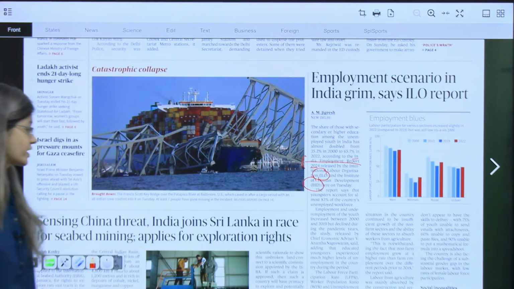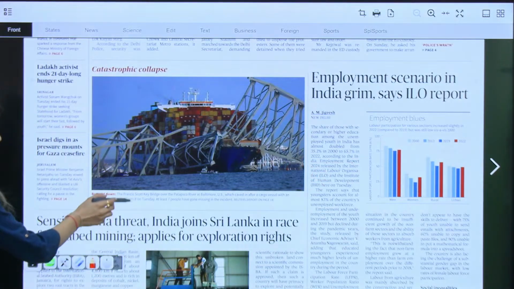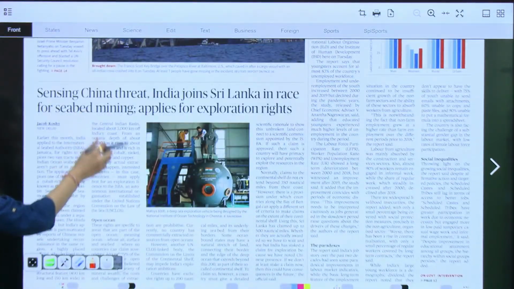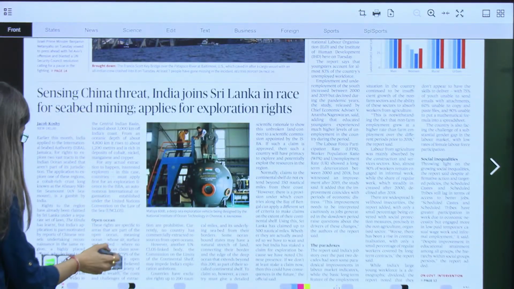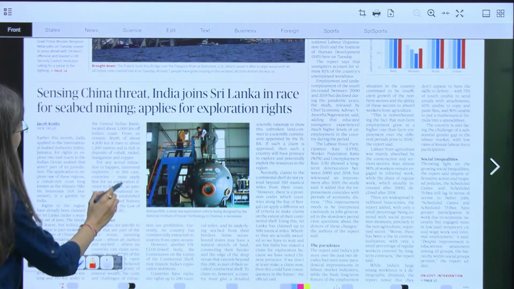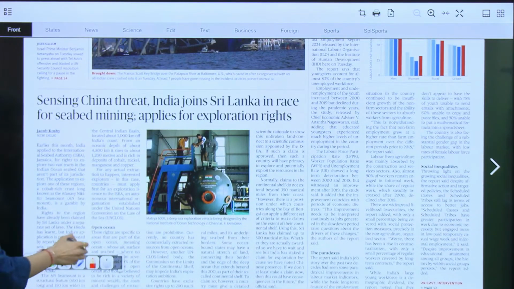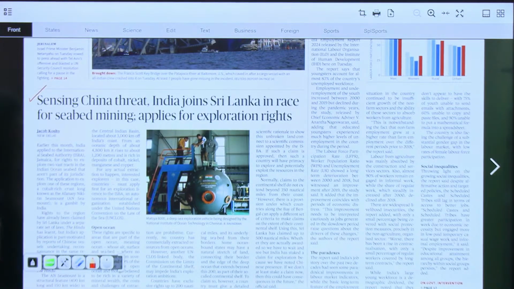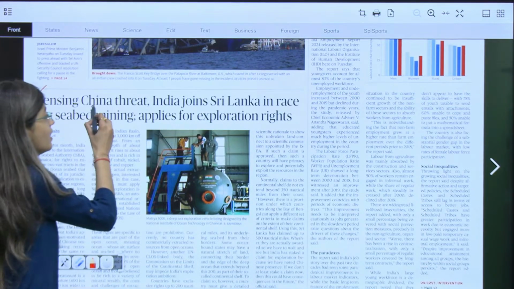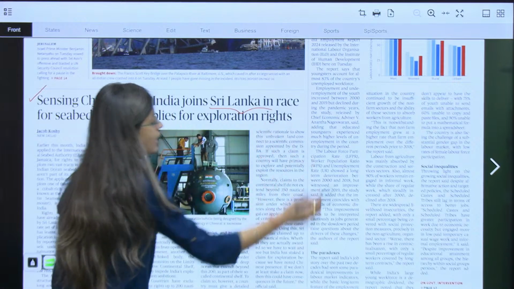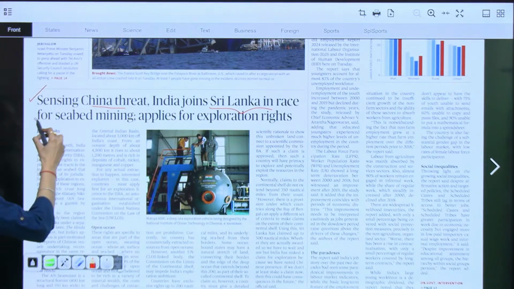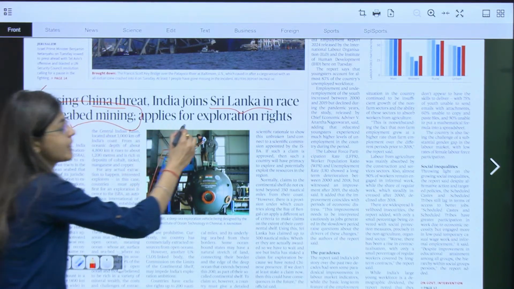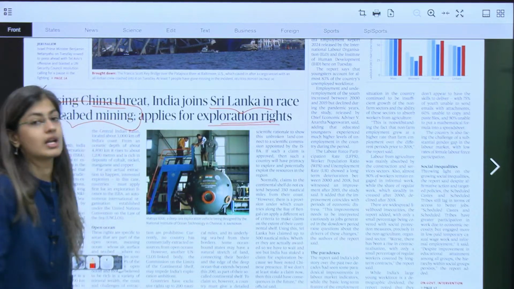Let's move on to the second article of the day. On the first page itself, there is another article which says: sensing China threat, India joins Sri Lanka in race for seabed mining, applies for exploration rights.